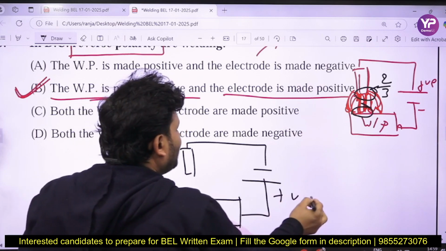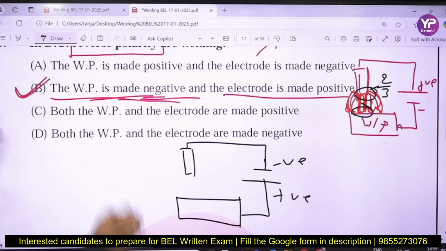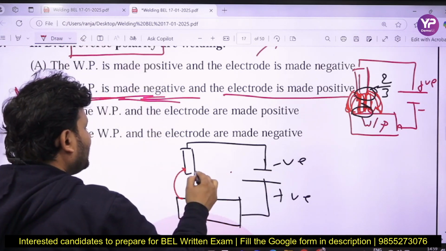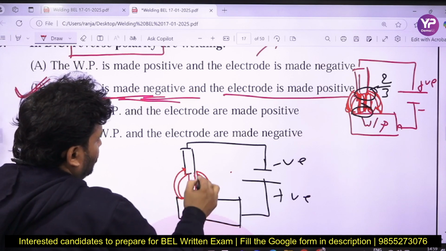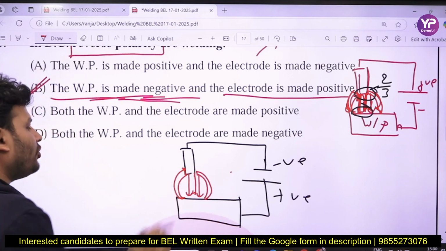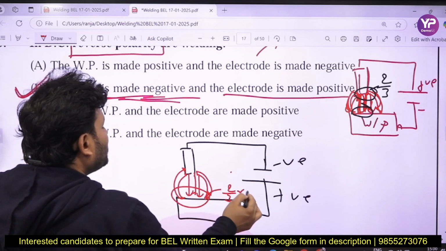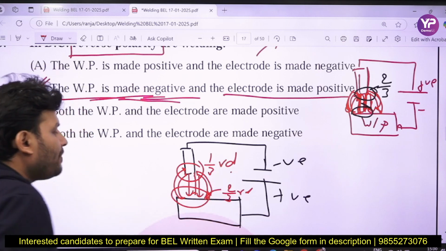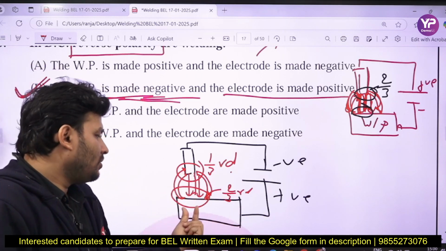That is the positive terminal and that one is the negative terminal. So we can see what is happening here. Positive ions go like that, and negative ions come over to that. So negative is coming over the electrode, so 2/3 of the heat will generate over the workpiece and 1/3 will generate over the electrode. Why? Because here negative ions strike on the workpiece.